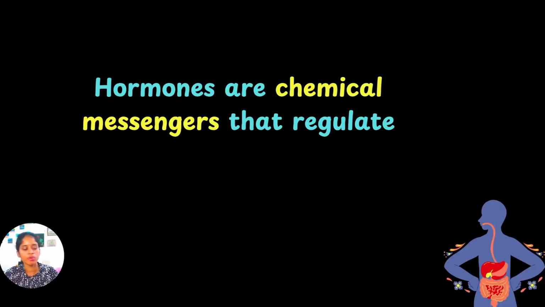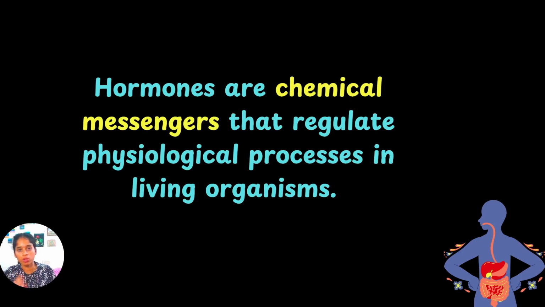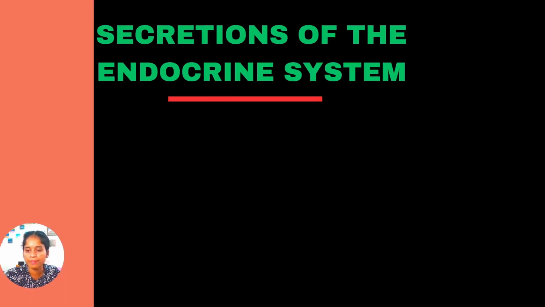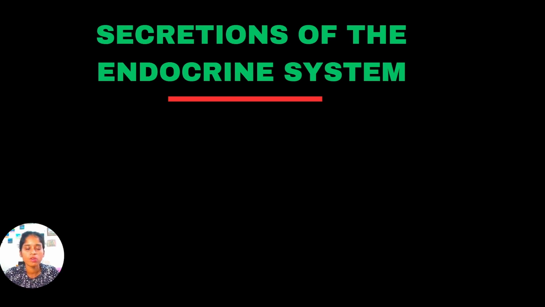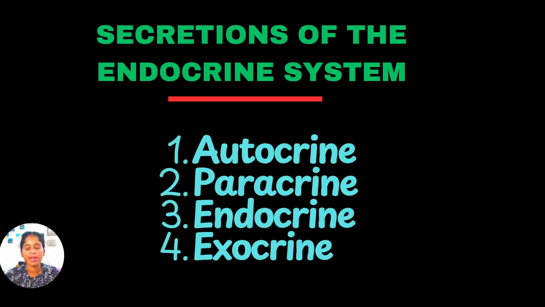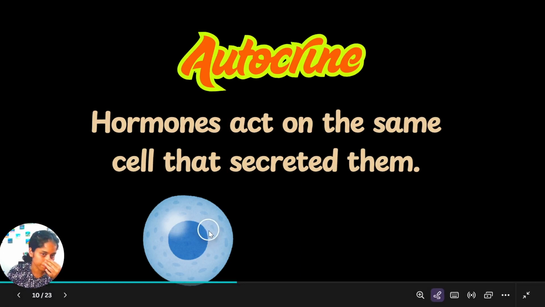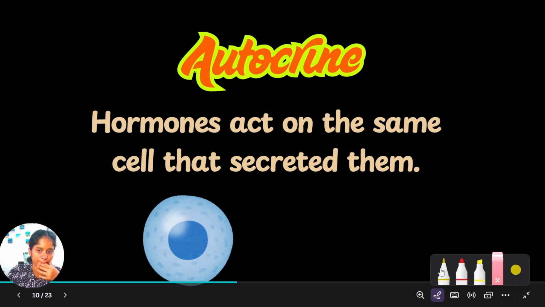Now let us define hormones. Hormones are chemical messengers that regulate the physiological processes in living organisms. Okay, and they act upon specific cells or tissues or organs which are called target cells, target tissues or target organs. Now let us see the secretions of the endocrine system. The secretions of the endocrine system can be of four types: autocrine, paracrine, endocrine and exocrine. In autocrine secretion, hormones act on the same cell that secreted them. See, if this is a hormone secreting cell.